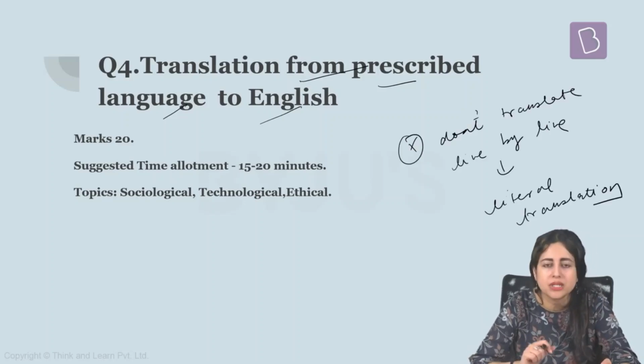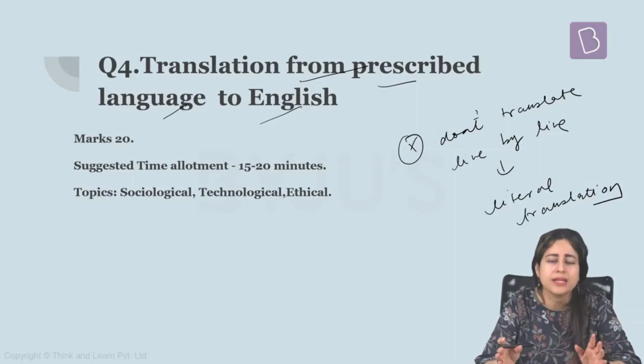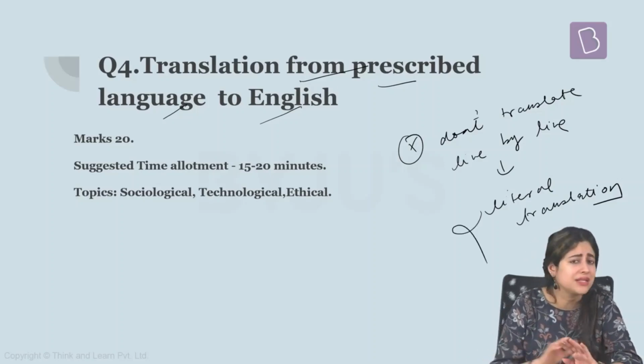You must have often seen this on the Google Translator page on the internet. If you write a sentence there in English, then just check out the Hindi translation of that, or any other native language translation of that. Sometimes it is not even anything similar. They don't even look like they are translations of the same idea. Why? Because they do literal translation, and literal word by word translation is a big flop show. It will not help you.